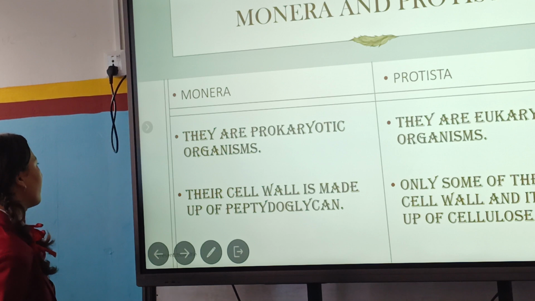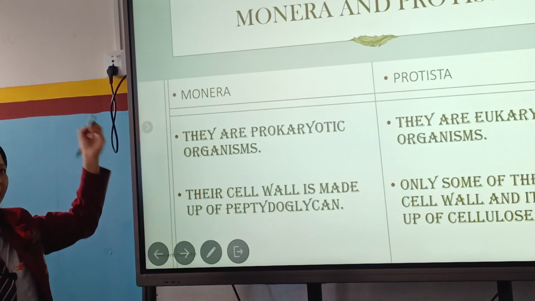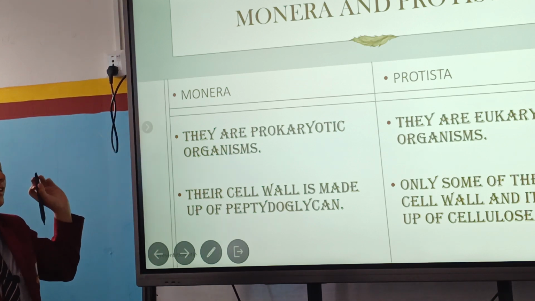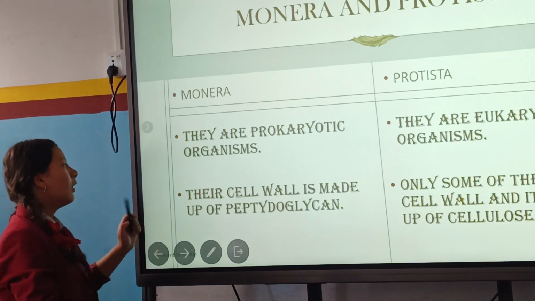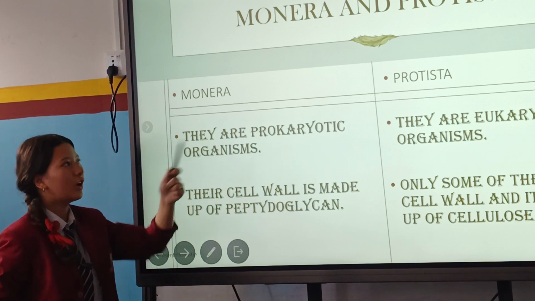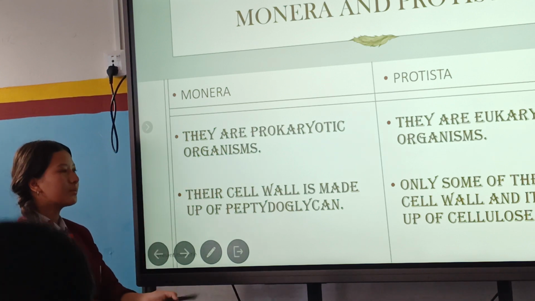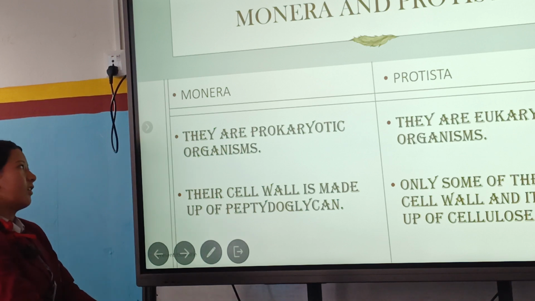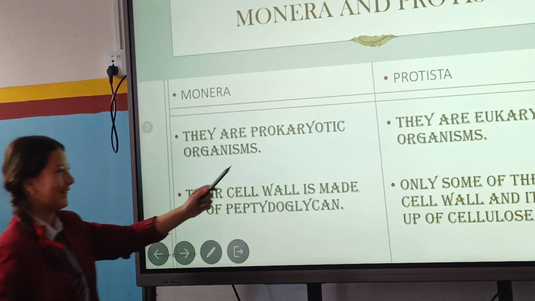Monera and Protista. Monera includes simplest and less developed organisms such as bacteria and mycoplasma. Protista includes some motile microorganisms, except some others like Plasmodium.